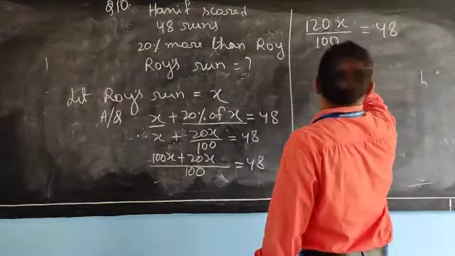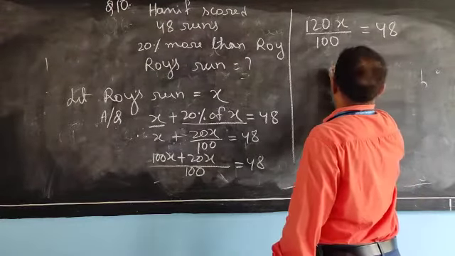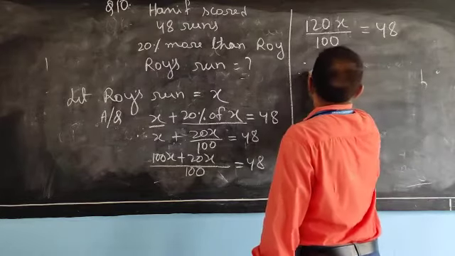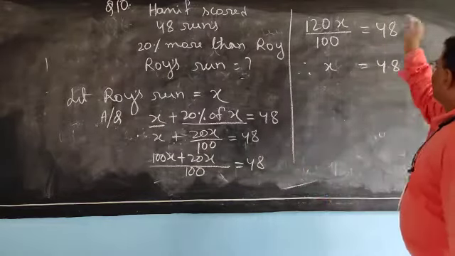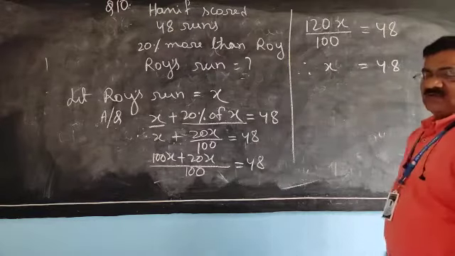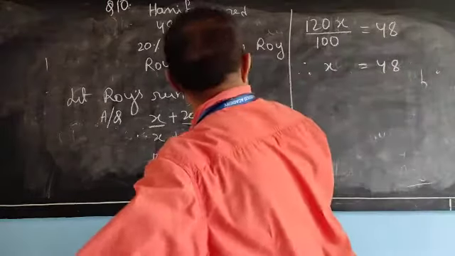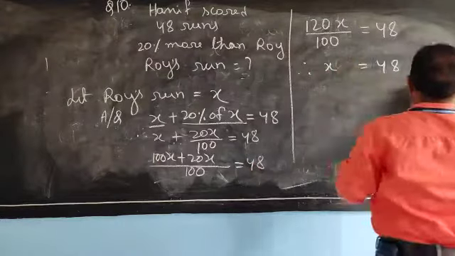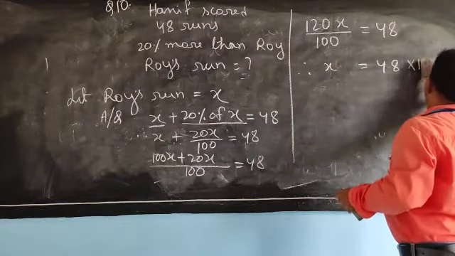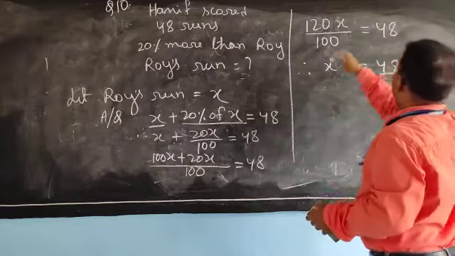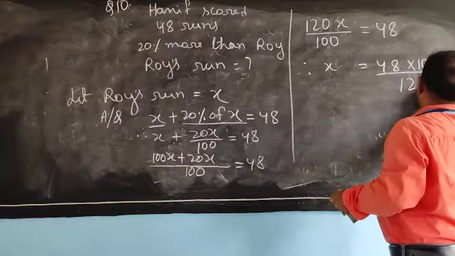Let us solve it. Leave x this side, and transfer 48 and these numbers. The 100 will go in multiplication, and this 120 will come here.